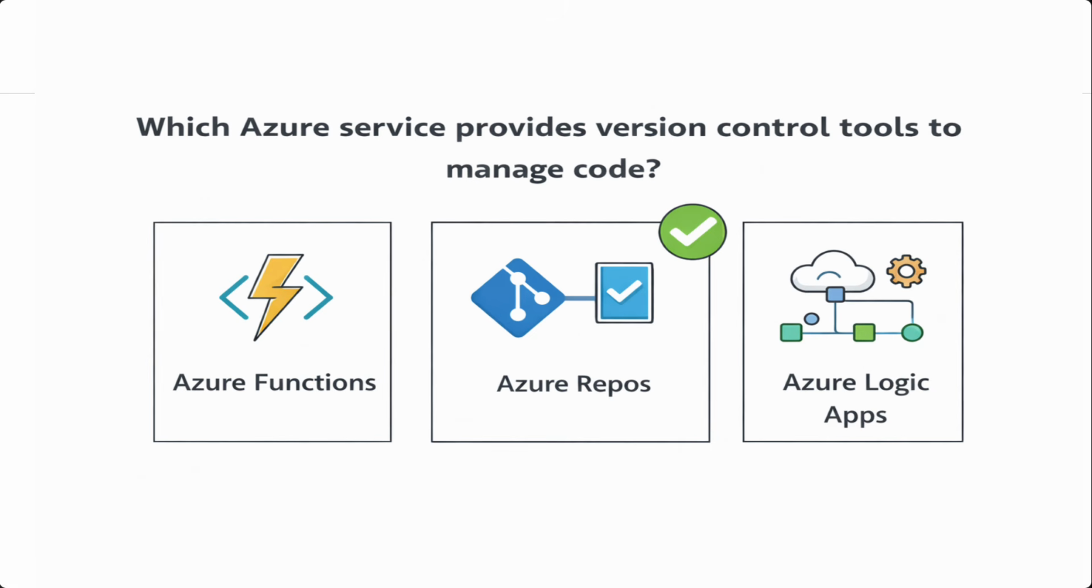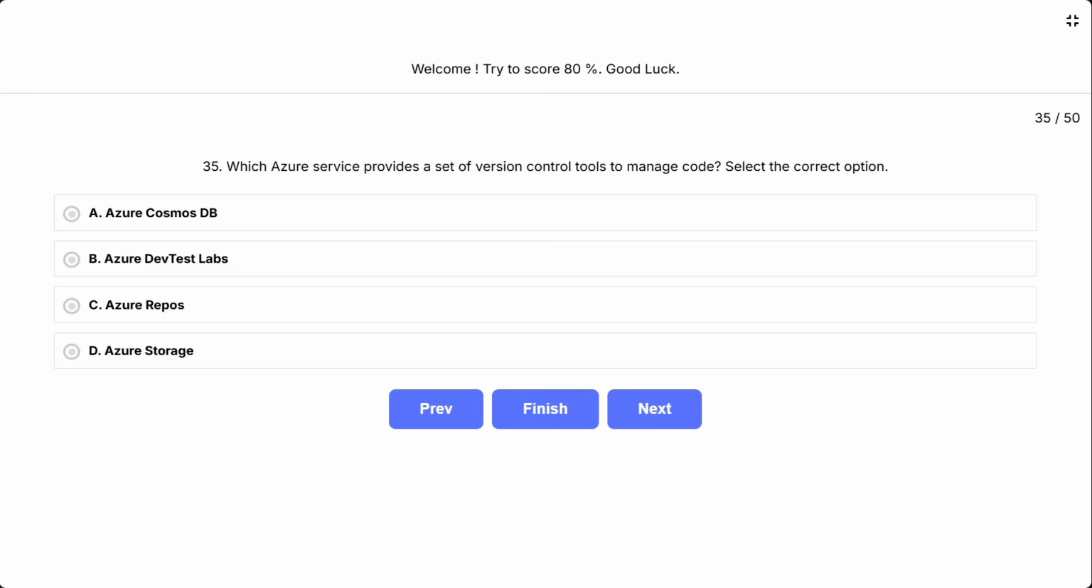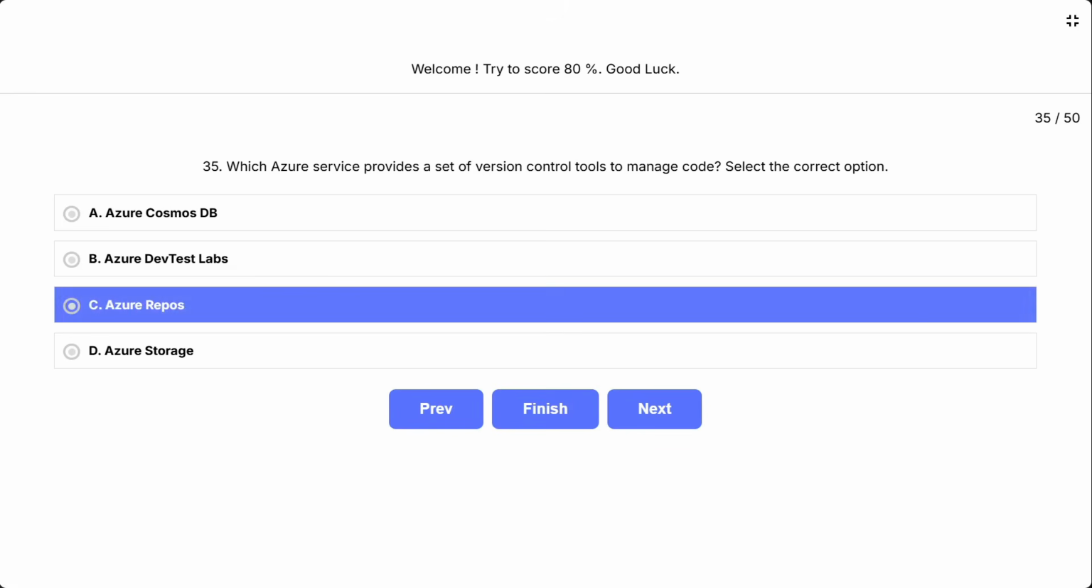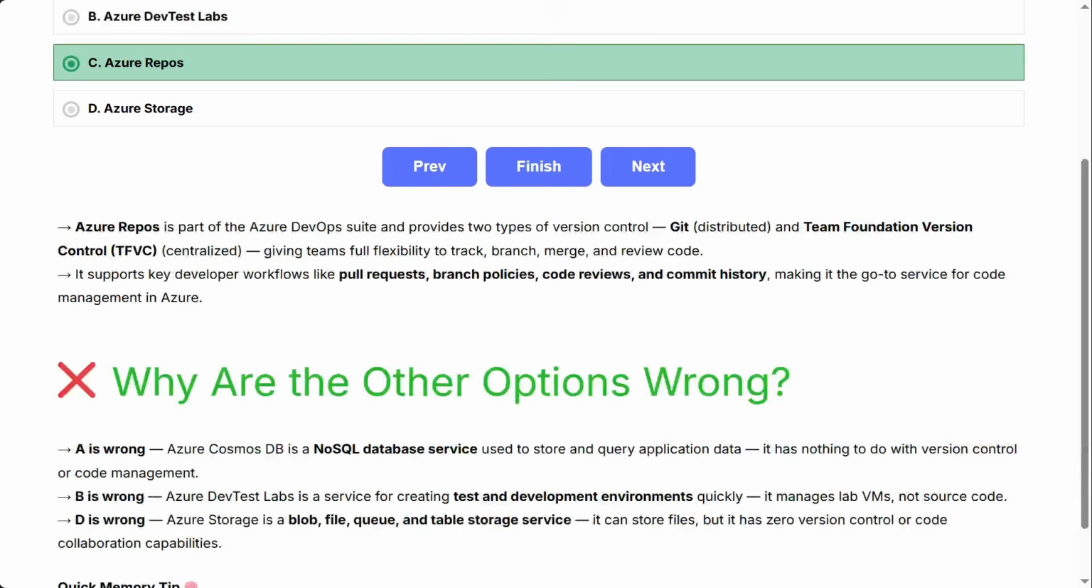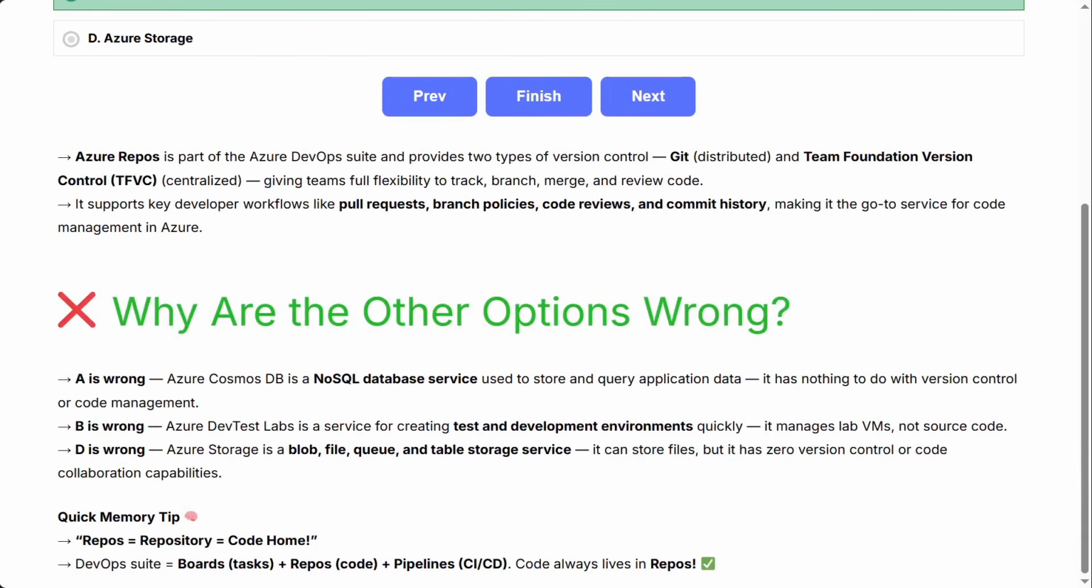This question asks you to identify the specific Azure service that is built purely for managing and tracking code using version control. The key phrase is version control tools to manage code. Think of which Azure service is designed exactly for developers to store, track, and collaborate on code. The correct answer is C. Azure Repos.